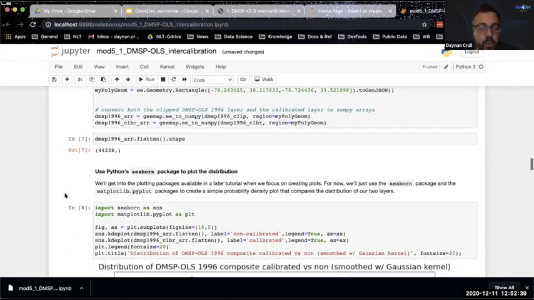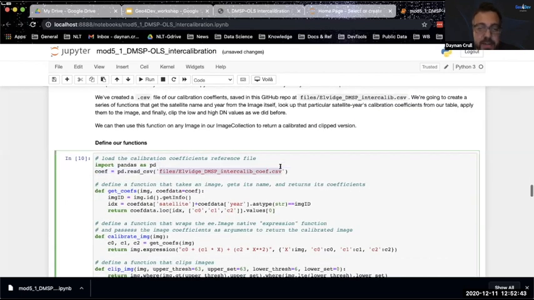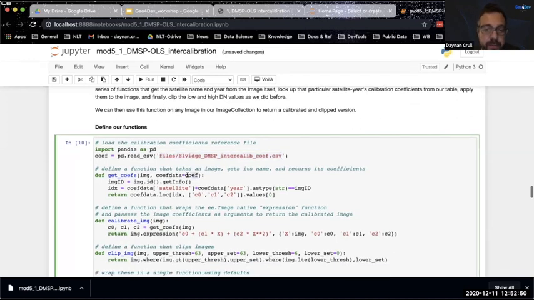So one piece of advice here, and what we've done in our module, is we've created a file where we very carefully enter these coefficients as a CSV file just for this particular model and saved it in the repo. And now we can reference that file. So now I'm creating a function that takes an image file, like from Google Earth Engine, and gets the ID of that file, which is the name of the file, which for DMSP we know contains the satellite name as well as the year. Those are both encoded in the name.